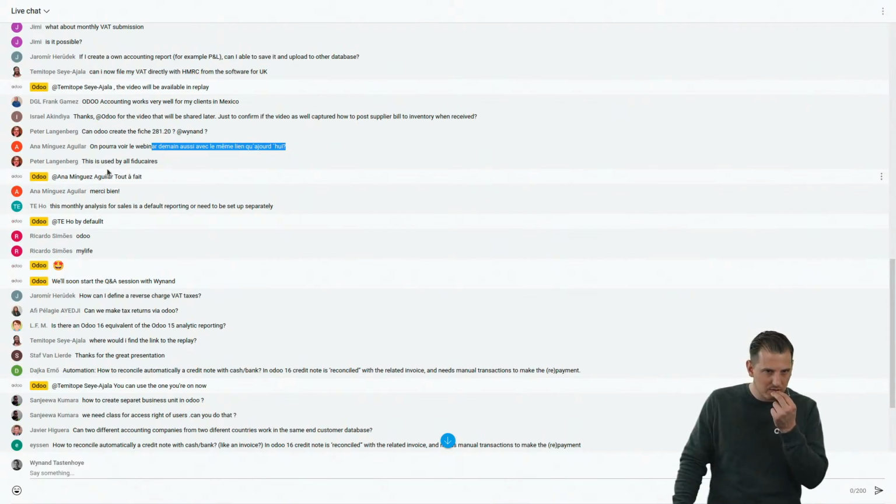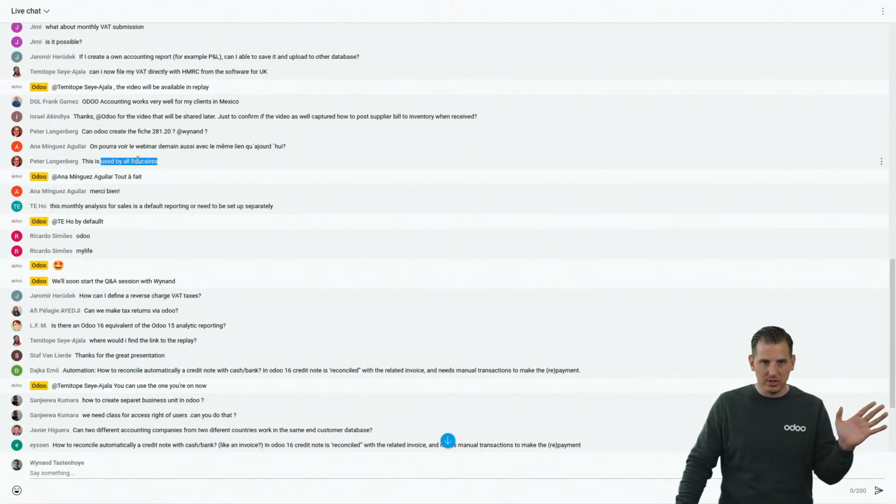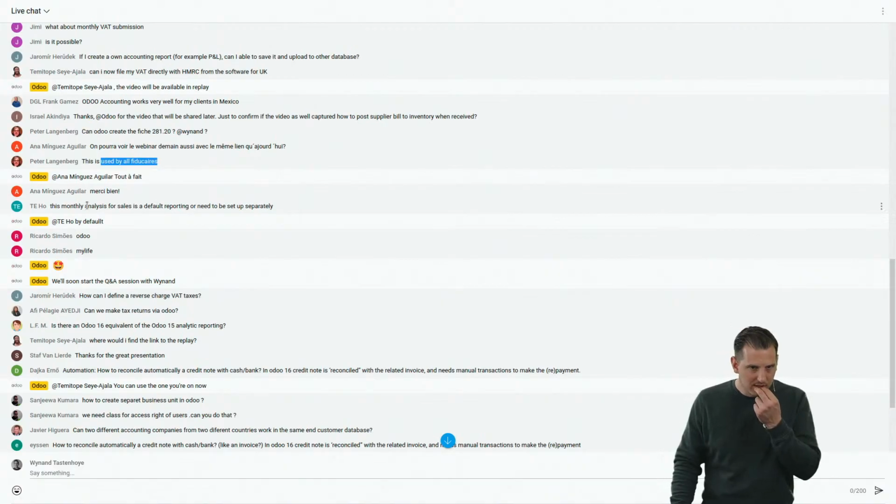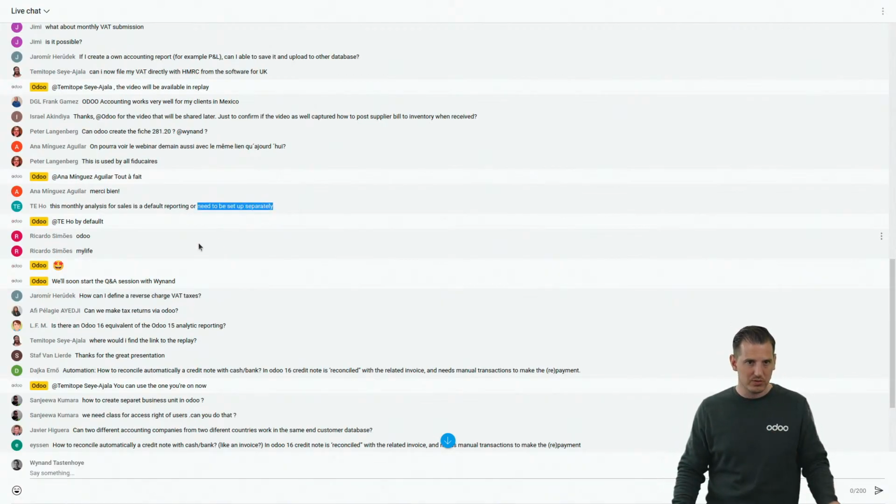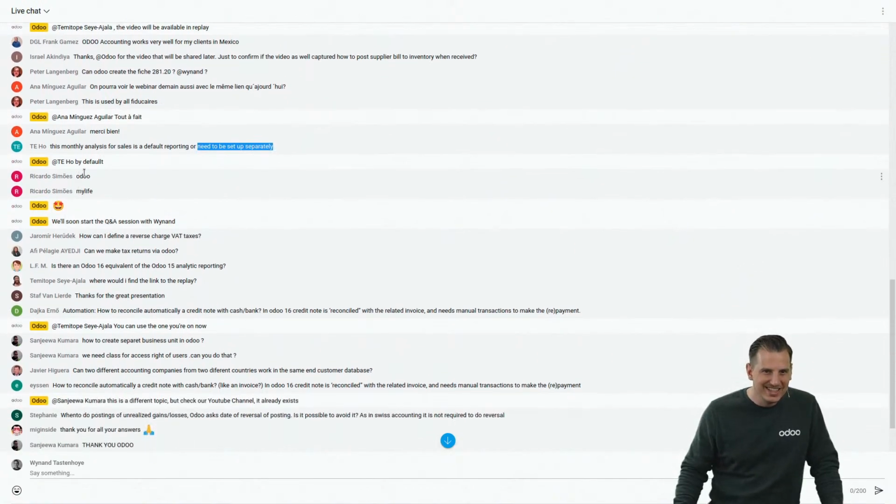This is used by all. Yes, I totally agree. It's not to challenge that, but I'm not sure that we did it. But again, I think we did. This monthly says default reporting. It's completely default reporting. Yeah, thanks.